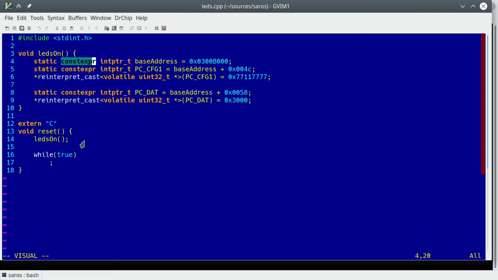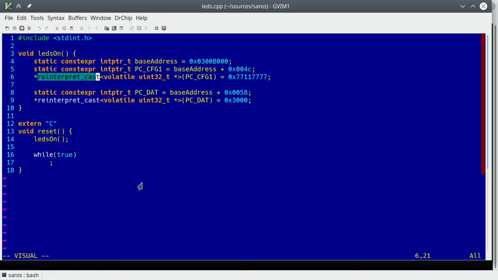We store all register addresses in a variable of type intptr_t. This is an integer type, but it is the same size as a pointer. This allows us to add numbers to base addresses without the special pointer arithmetic semantics messing with our results. I'll elaborate in a moment. Unfortunately, this also means we need to use a cast in order to actually write the value to memory.